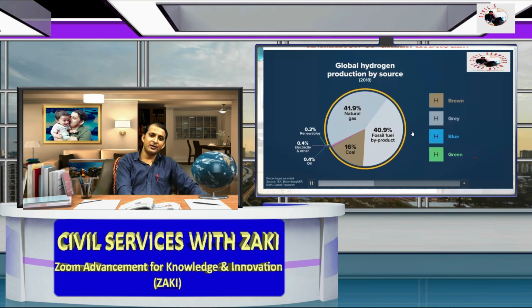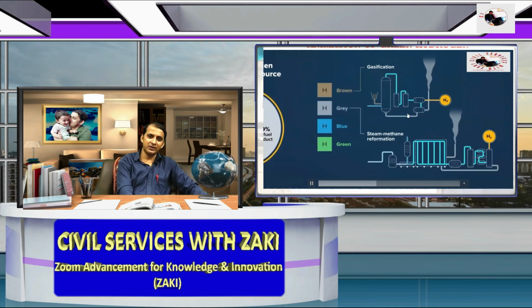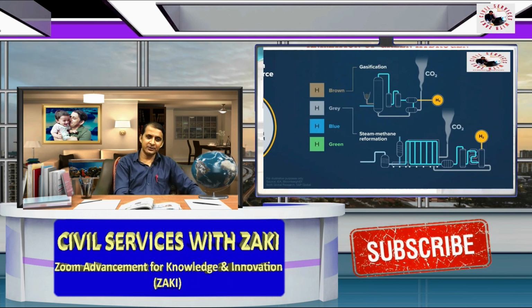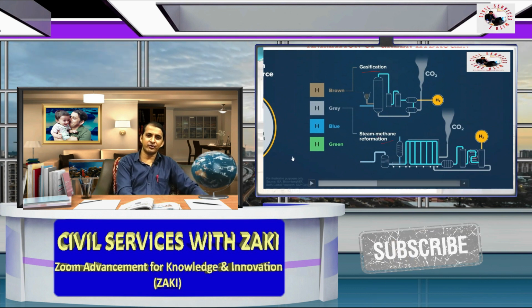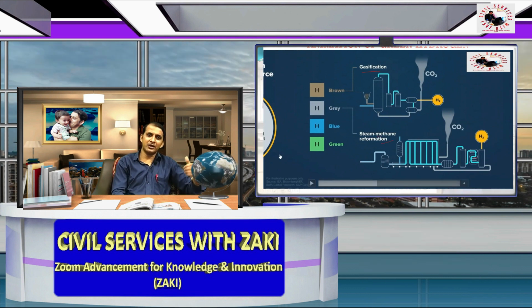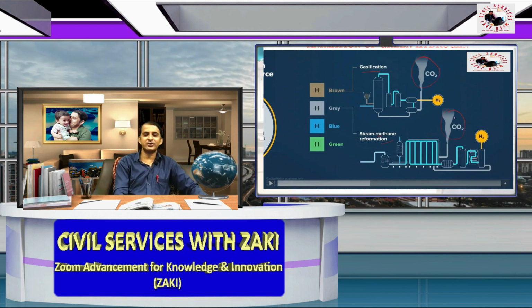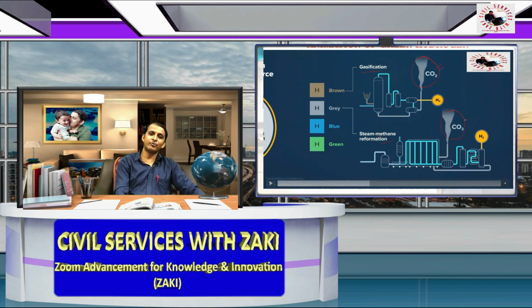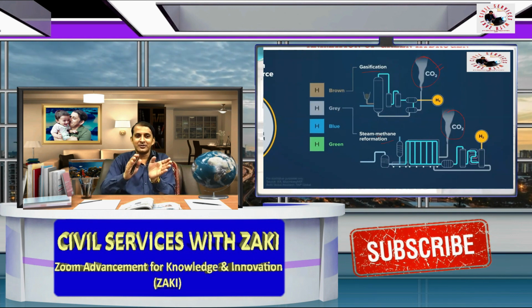So we need green hydrogen. See here the animation of every color of hydrogen: green hydrogen, gray hydrogen, blue hydrogen. Gray hydrogen, as we are aware, is from gasification and steam methane source, meaning natural gas. Brown hydrogen and gray hydrogen release CO2 emissions, but brown hydrogen releases more CO2 than gray hydrogen. That is how they are categorized as brown and gray.